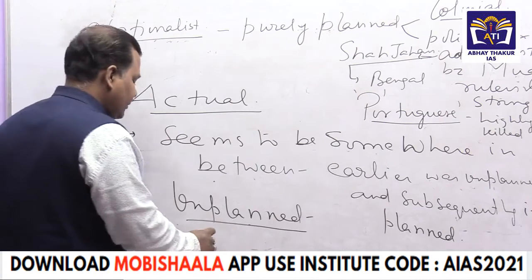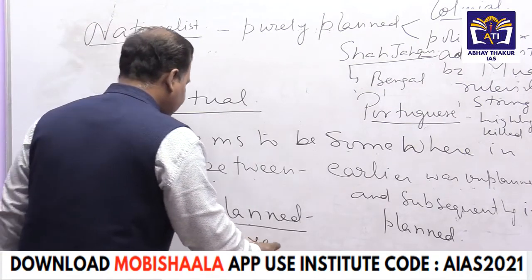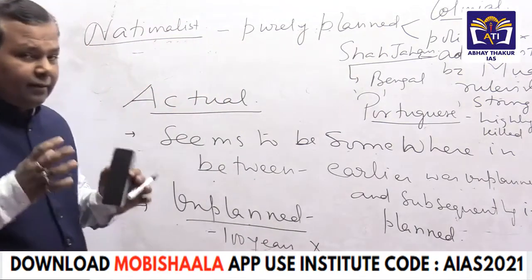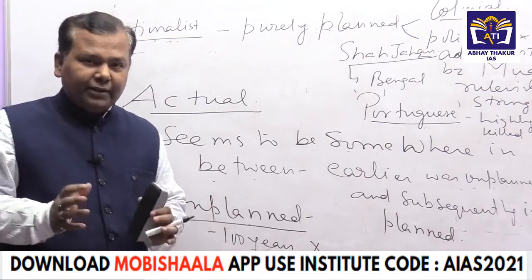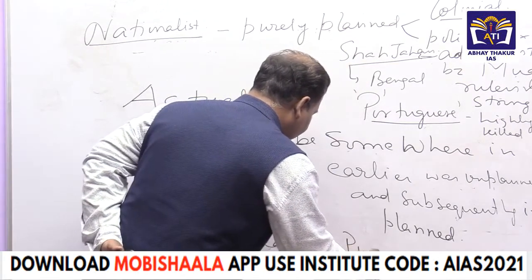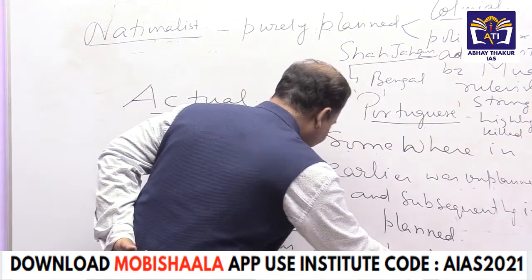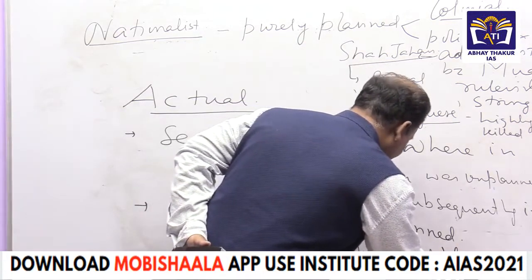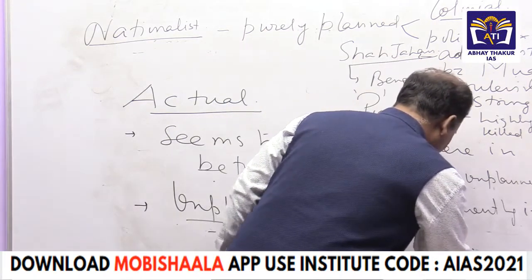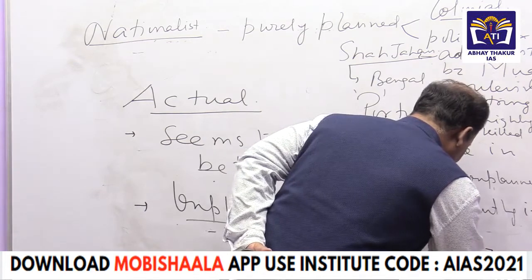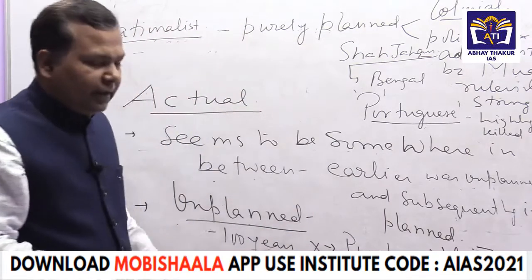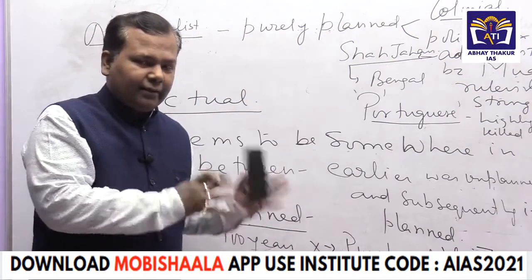For almost 100 years, that is the very first point, the British never participated in any political or administrative struggle. They did their trade, they purchased zamindari rights, they purchased places. When they purchased the zamindari rights, that means they were respecting the Mughal rules and the law of the time. They were paying money to the Mughals for purchasing the zamindari rights, and there they were settling their factories.